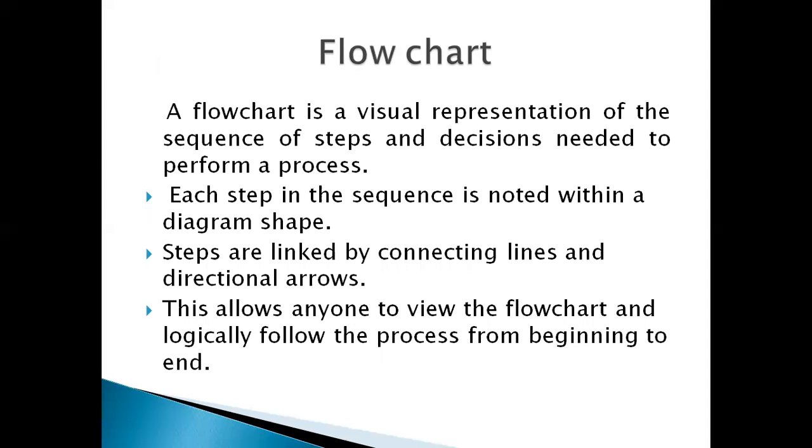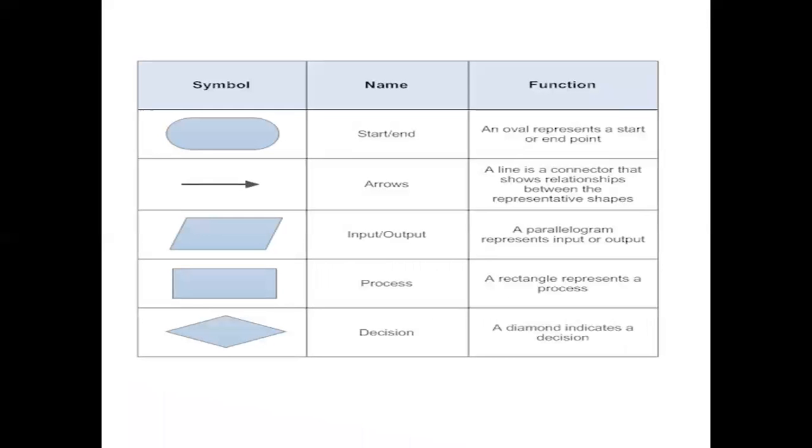Now a flowchart is a visual representation of the sequence of steps and decisions needed to perform a process. Each step in the sequence is noted within a diagram shape. Steps are linked by connecting lines and directional arrows. This allows anyone to view the flowchart and logically follow the process from beginning to end. We can see the flowchart symbols there. These are the symbols which we will use in the flowchart.